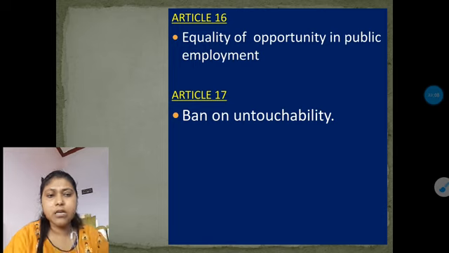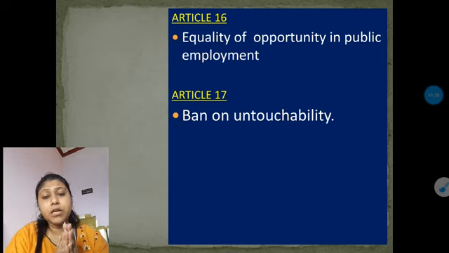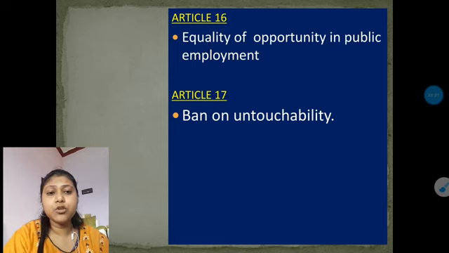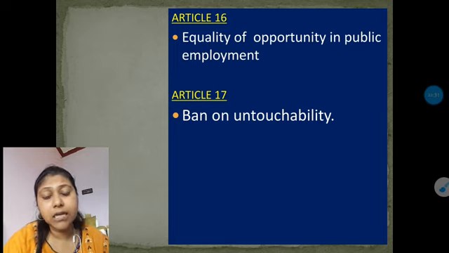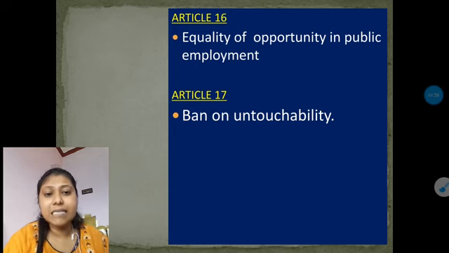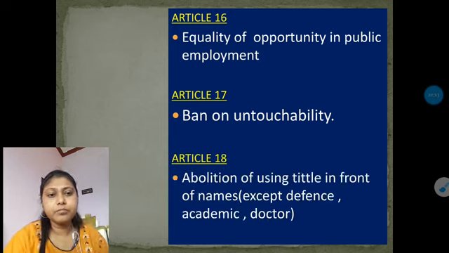So for stopping this kind of thing, because our first fundamental right is the right to equality, where we have to give equal access, the ban on untouchability is constitutionally provided, so that no one can create discrimination on the basis of the practice of untouchability. So untouchability practices are totally abolished or banned under Article 17 of our Indian Constitution.